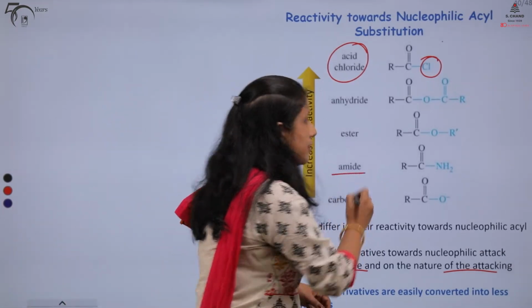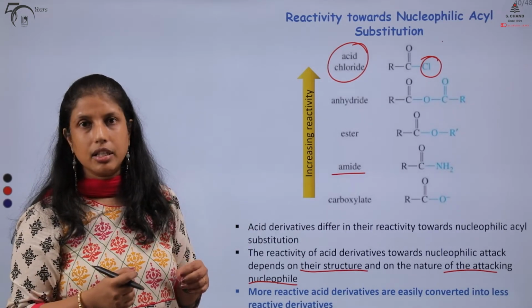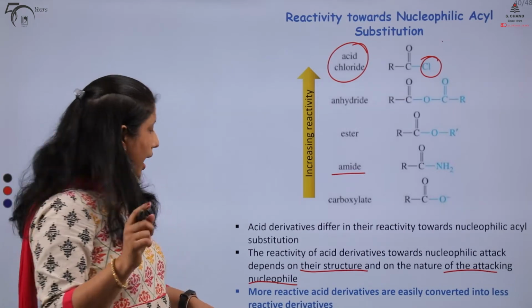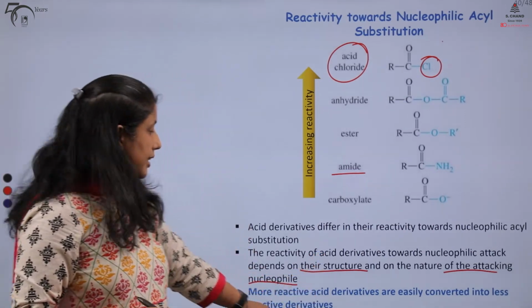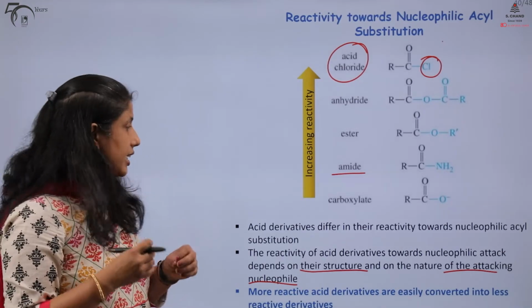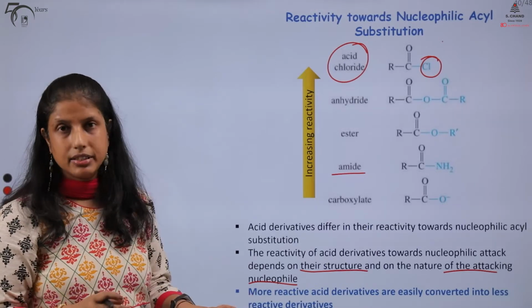Our amides, remember, undergo resonance stabilization leading to decreased reactivity. And remember that the more reactive acid derivatives are easily converted into the less reactive derivatives.